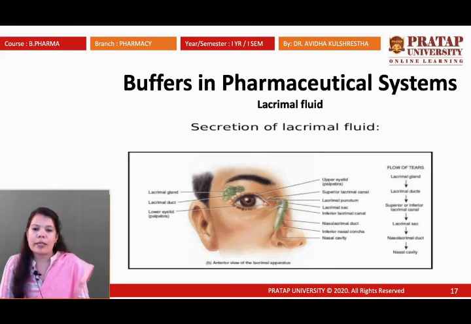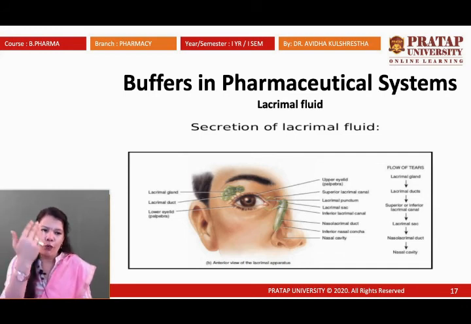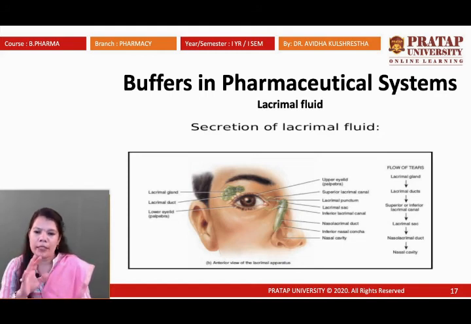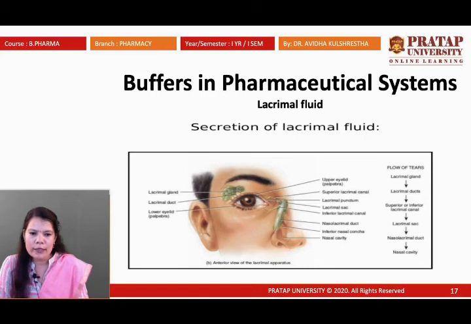So whenever somebody cries, slowly they are doing like this also. It means the flow of tears comes from the lacrimal glands through to the nasal cavity. Slowly your tears are coming till the nasal cavity. So this is the relationship. When somebody is crying, they are slowly doing like this also. So this is the flow.